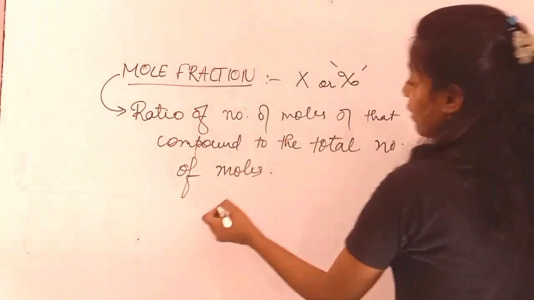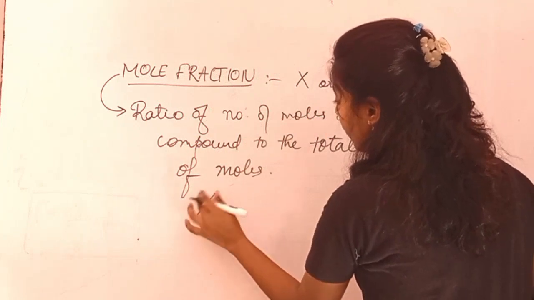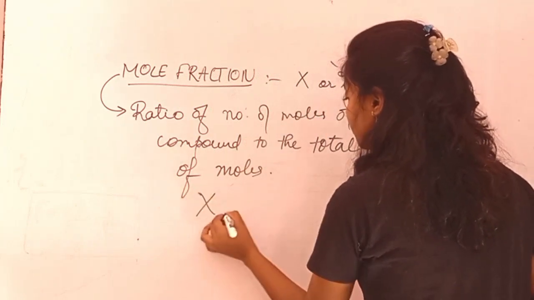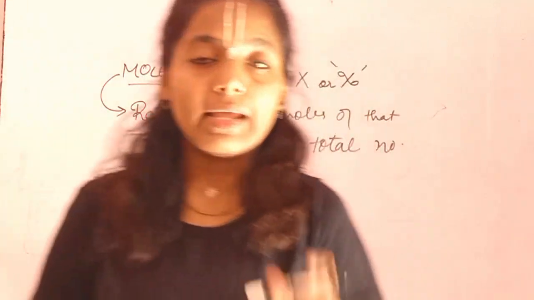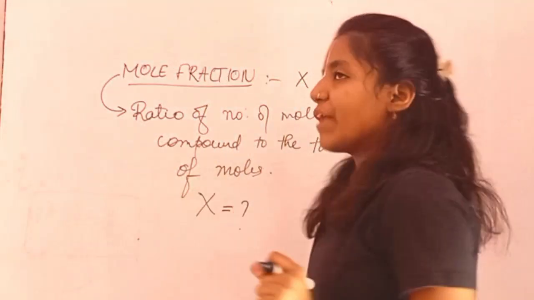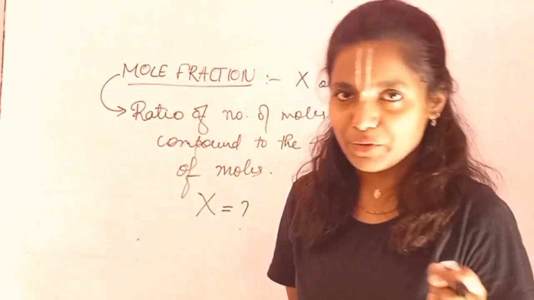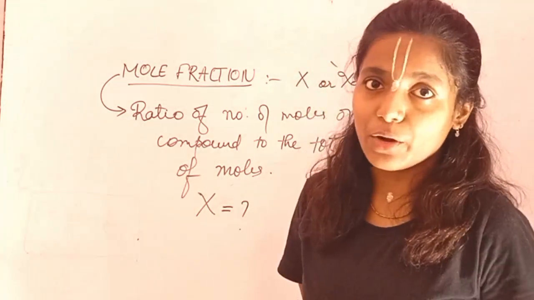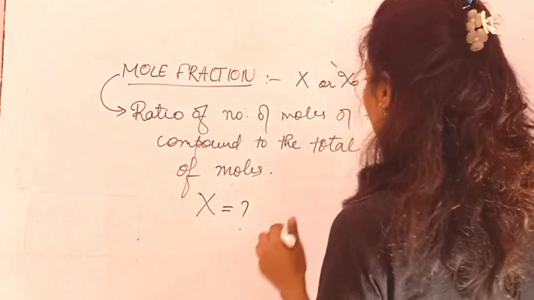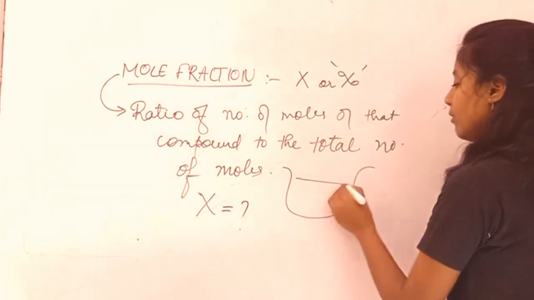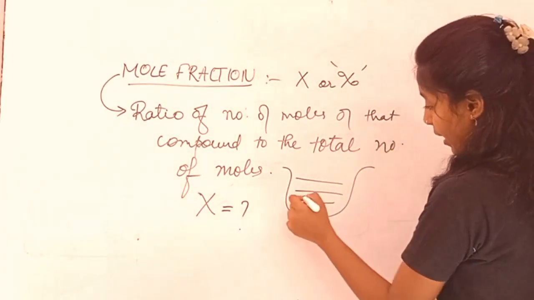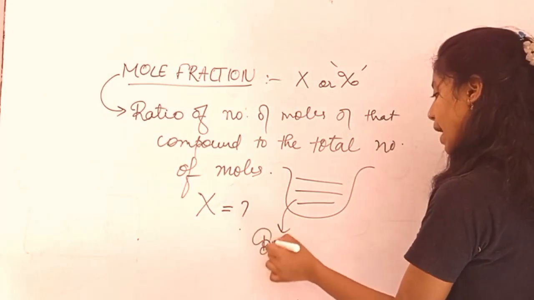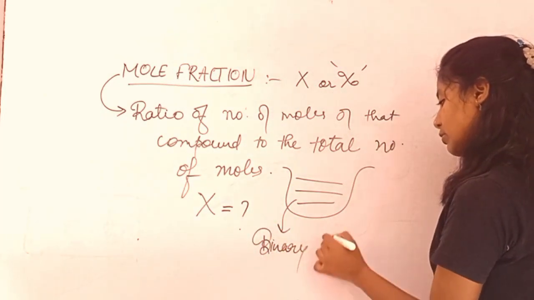Okay, so let me tell you what x is. Whenever we talk about mole fraction, the first thing that should come to your mind is: what is a solution, and is your solution binary or not? Ma'am, what is a binary solution? Like you have a container, and I would say this is a binary solution.